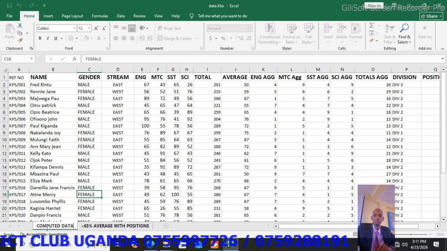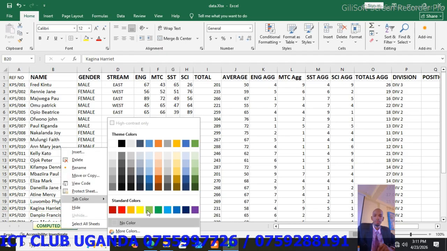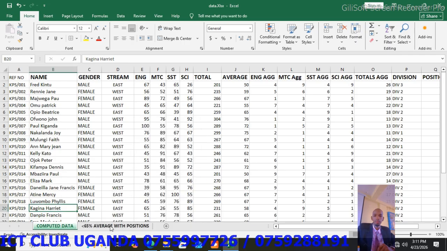You can rename that sheet and call it computed data. You can even right click on the sheet and give it a tab color and give it green. So computed data. Now they want a separate list showing male candidates with their total raw marks.